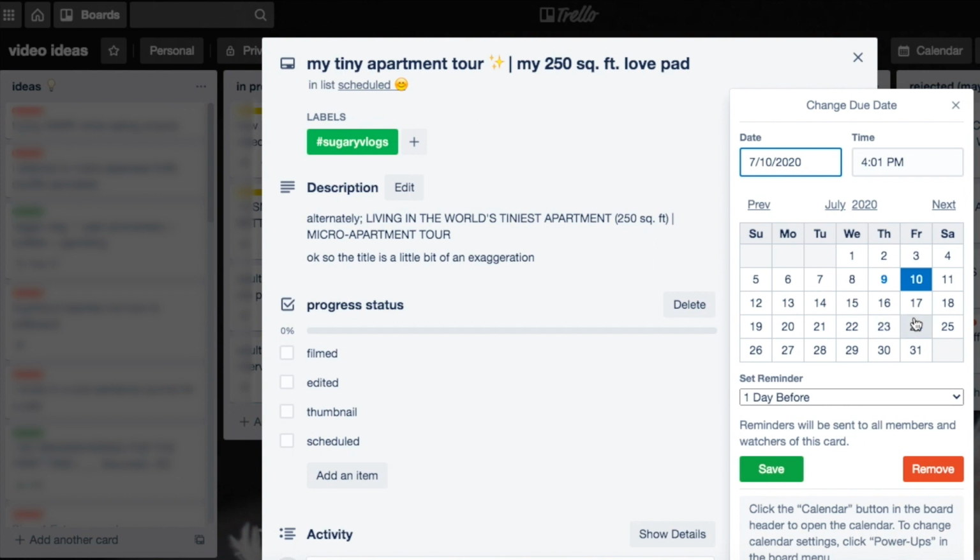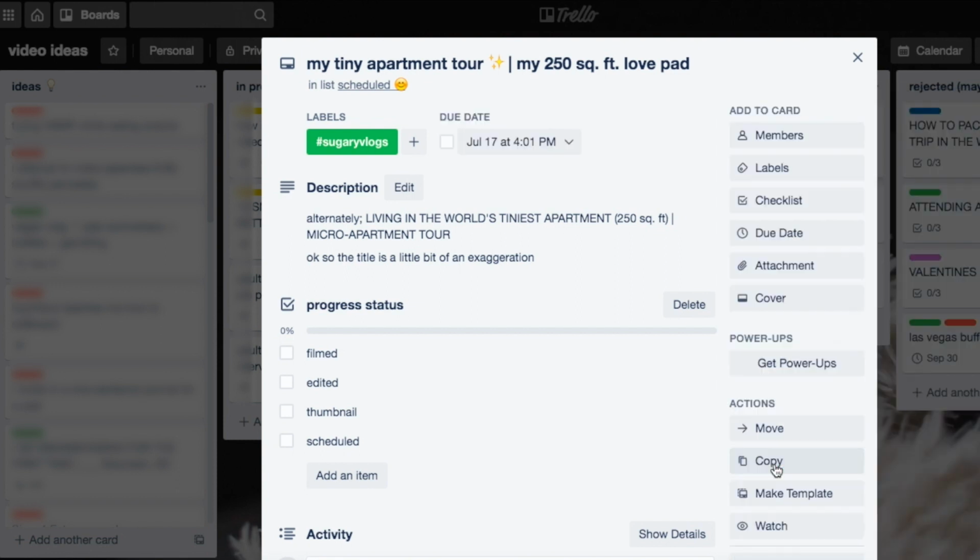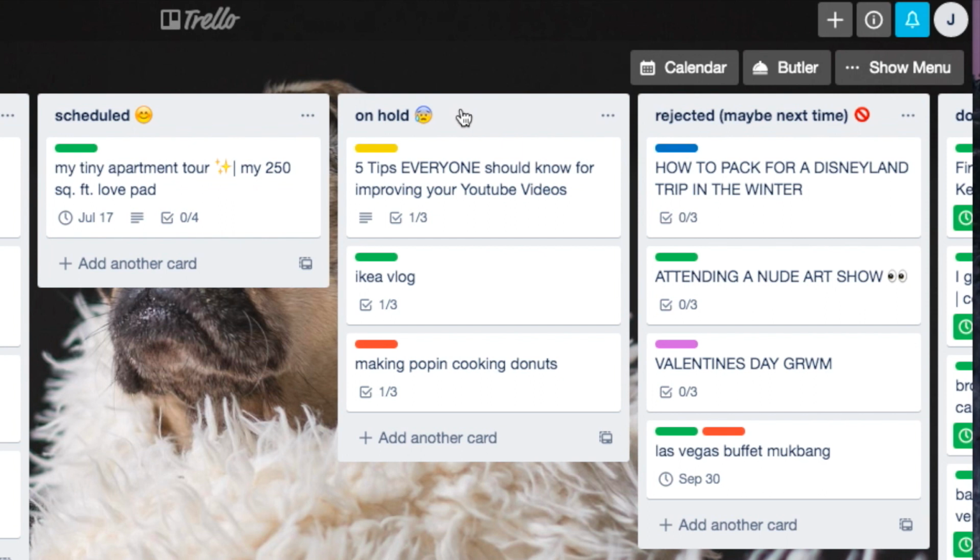This is just the date that I am planning to make it go live. Say I'm going to have this video live on the 17th. I'll just have this little due date checkbox. And then the next column is on hold. These are ideas that I actually started doing. Like I have some parts of the checkbox complete. Usually I've finished filming it basically, but I haven't done anything else.